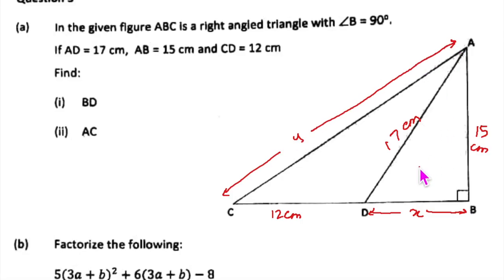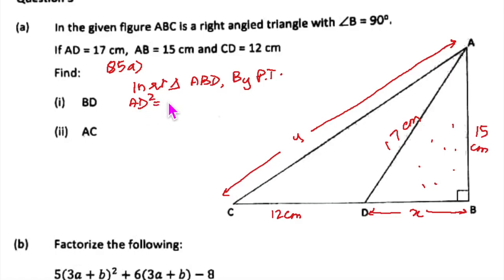Now in this you will take the first triangle, use Pythagoras theorem, correct? Let's see how fast we can write. Question number 5a, you will say in right triangle ABD, by Pythagoras theorem, what we will write is AD square is equal to AB square plus BD square.